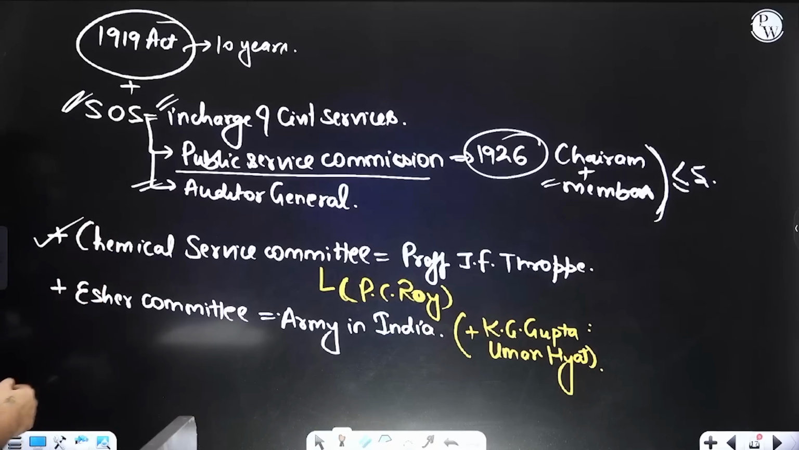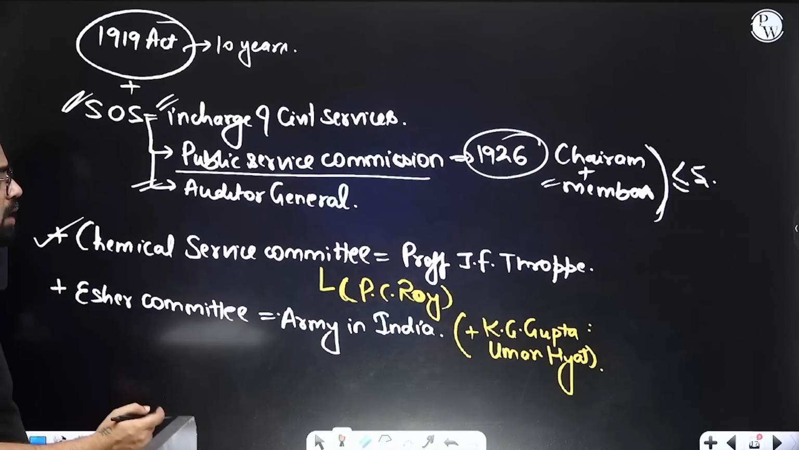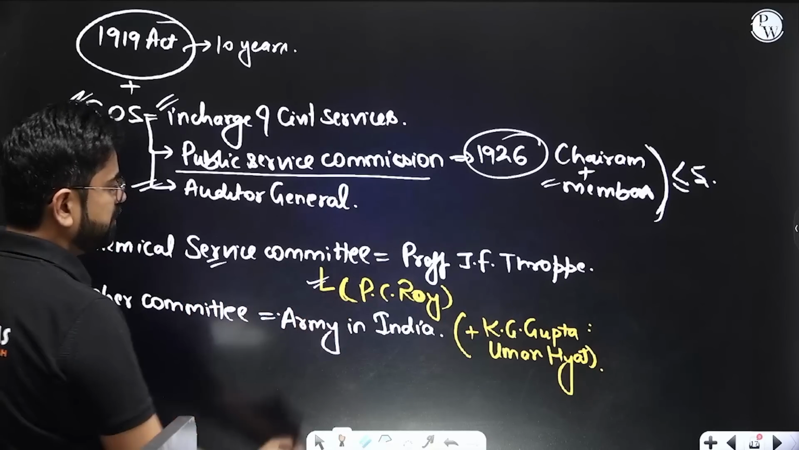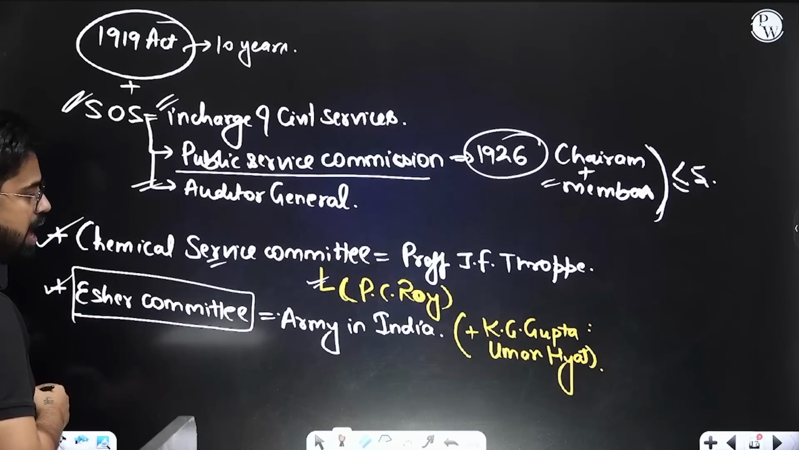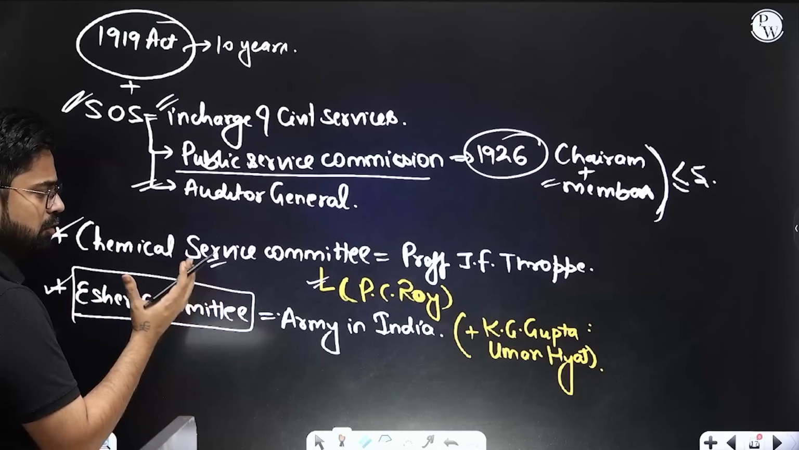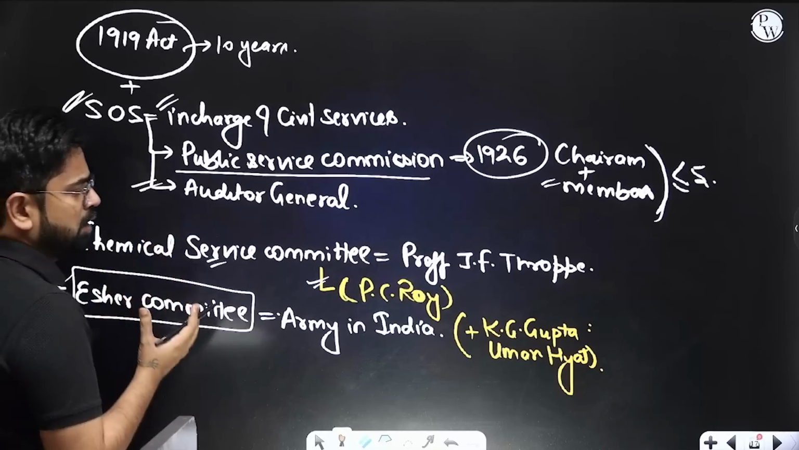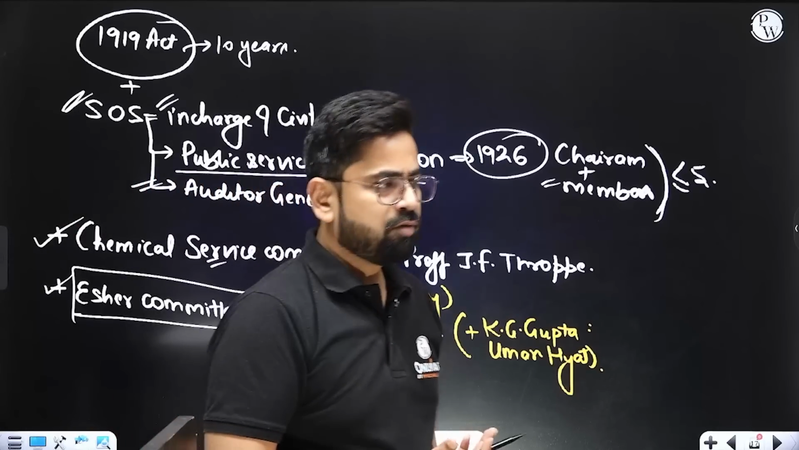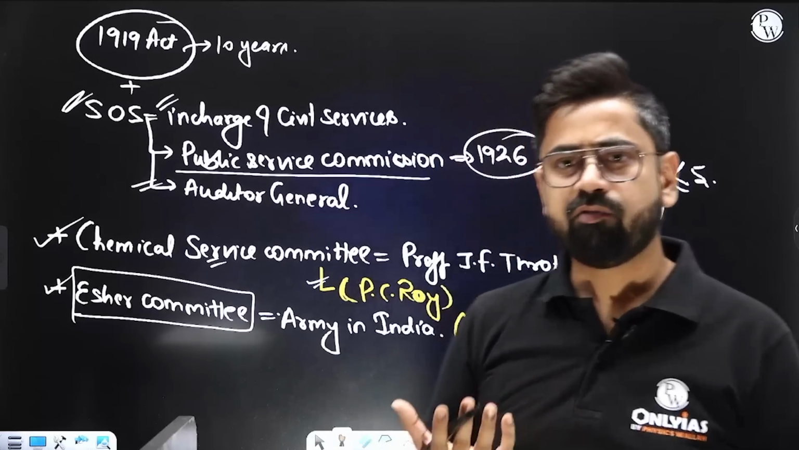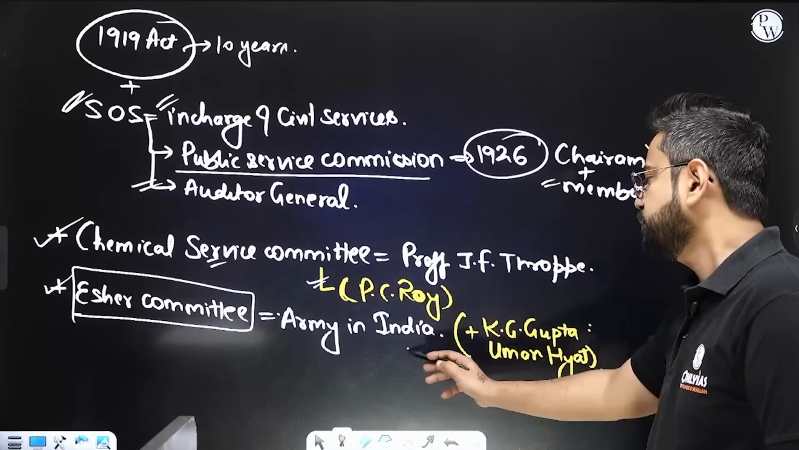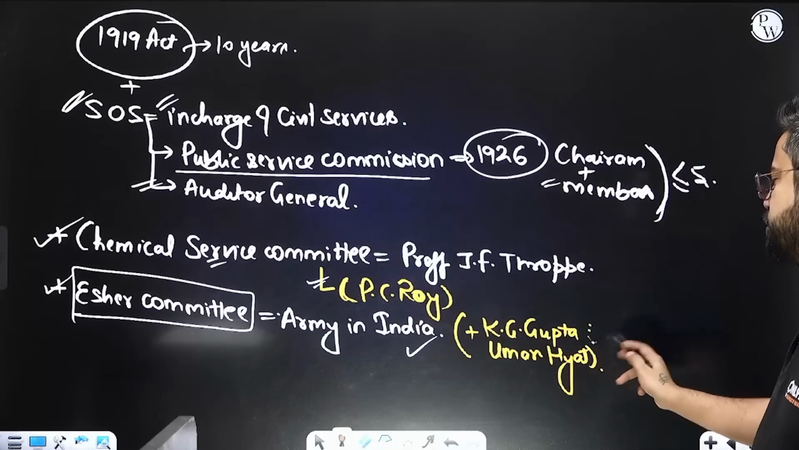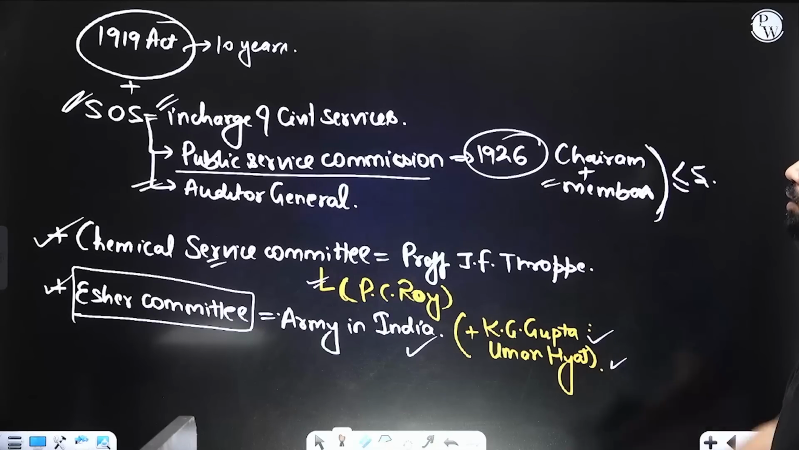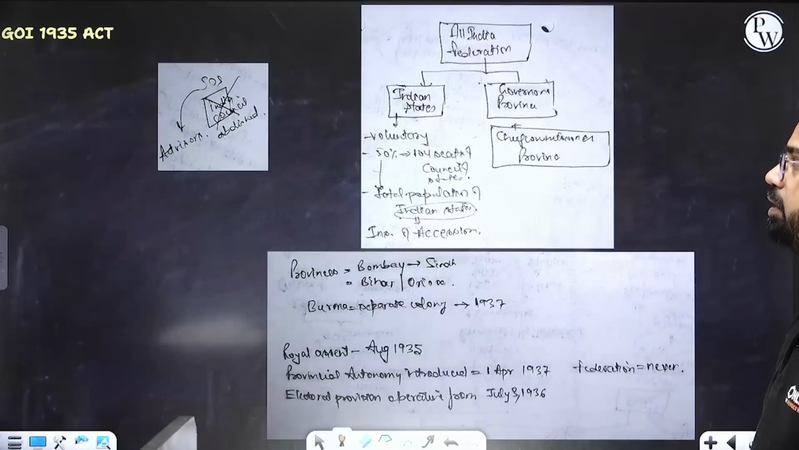There are some extra committees appointed over here. For example, there is the Chemical Service Committee under Professor J.F. Thorpe. One Indian member present in this committee is Professor P.C. Roy. Similarly, there is the Asher Committee, very important. The Asher Committee is about the relation of Britain with the Indian Army. What kind of control will Britain have over the Indian Army? This is defined in the Asher Committee. This also has some Indian members, K.G. Gupta and Umar Hayat. Very important, can become one MCQ.